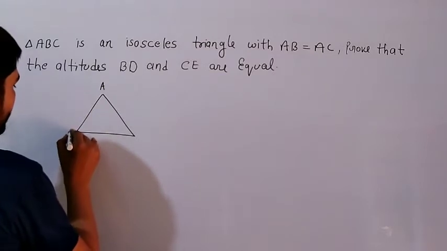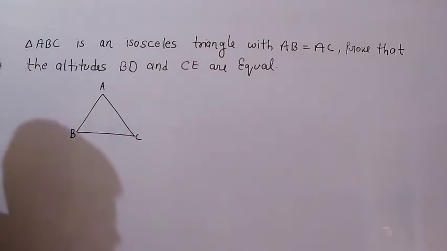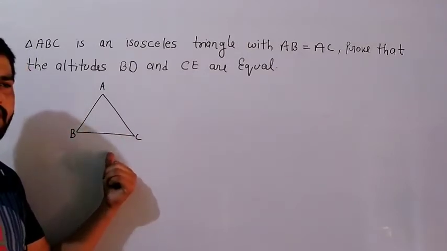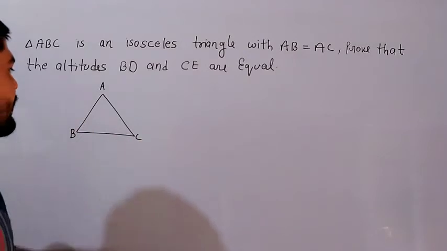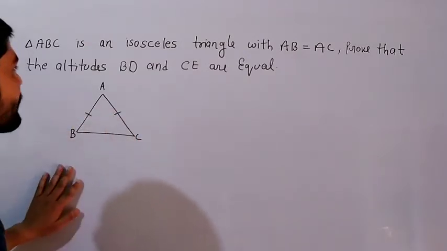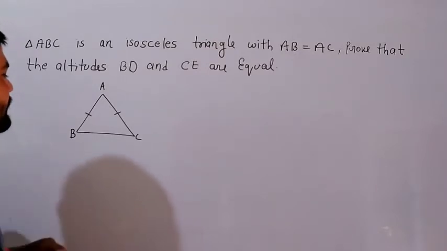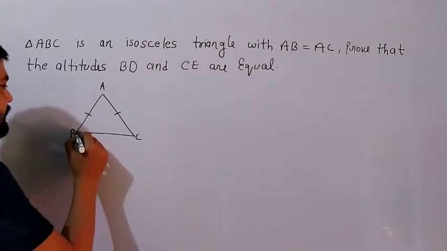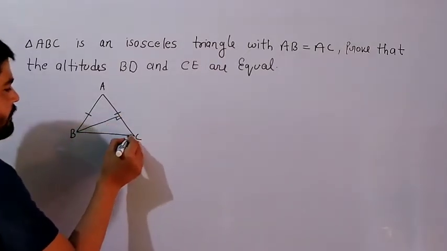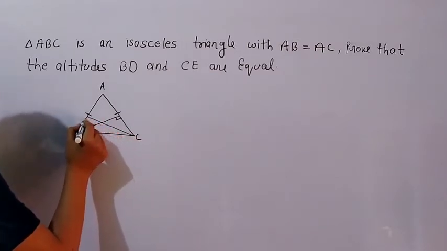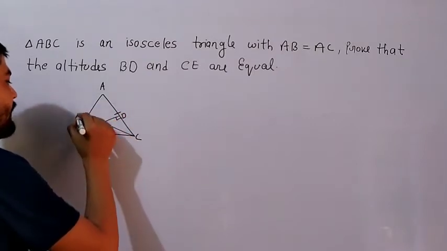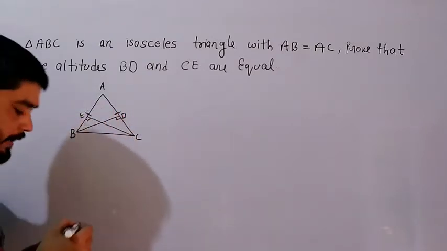I have drawn triangle ABC. By the given information, it says that AB is equal to AC. Now prove that the altitudes BD and CE are equal. BD is the altitude. And what is the other information given? BD and CE are altitudes.